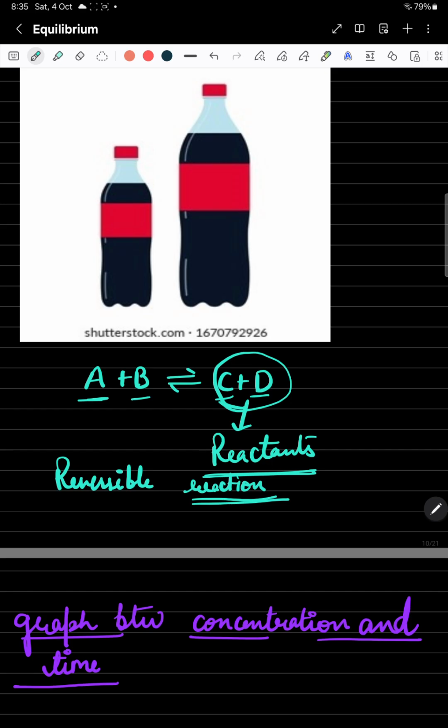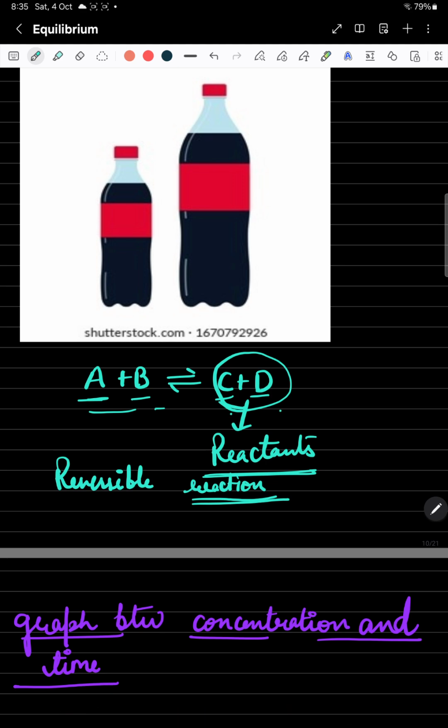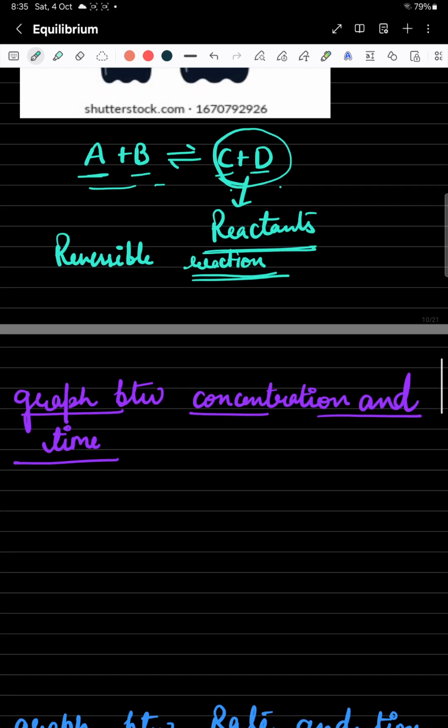After some time, we observe that the rate of forward reaction and the rate of backward reaction become equal. A and B react to form C and D, and C and D react to form A and B. When these rates become equal, and the concentrations of these species become constant, that is known as your equilibrium stage. So equilibrium can be achieved in chemical reactions as well.